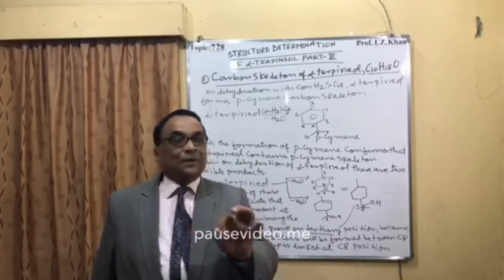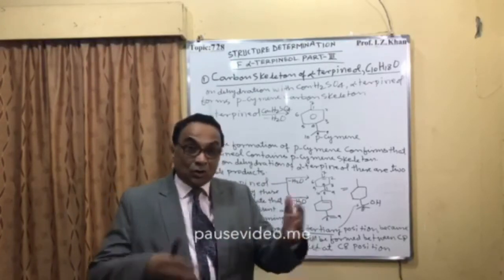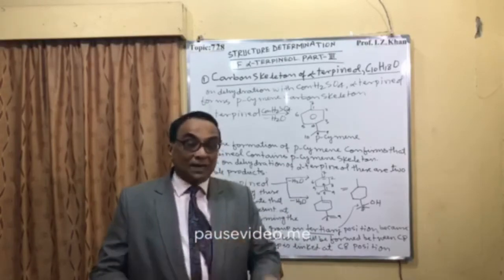So at the tertiary carbon the alcoholic group is attached. Now your structure is almost concluded.